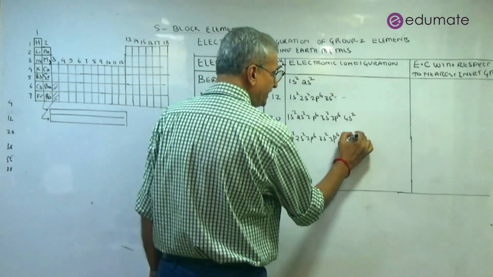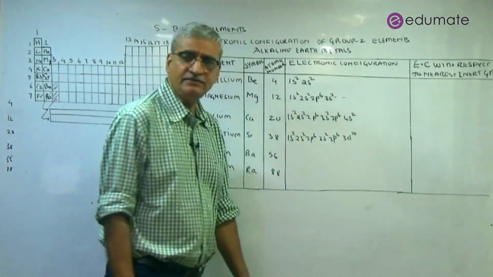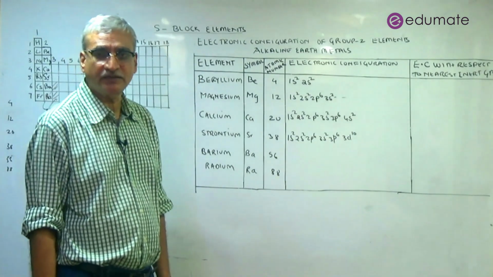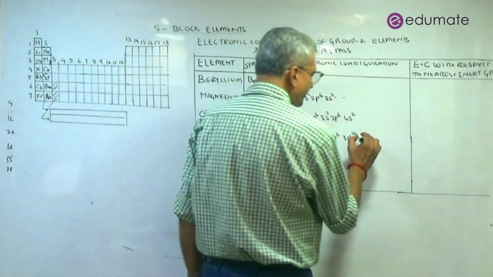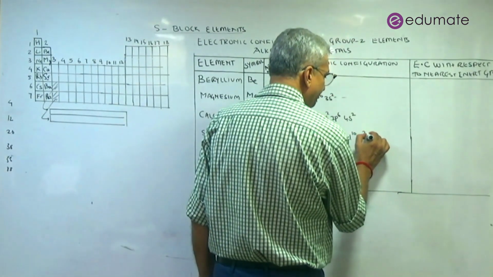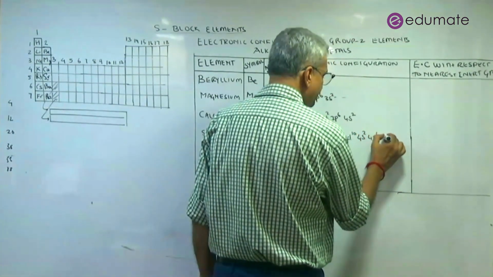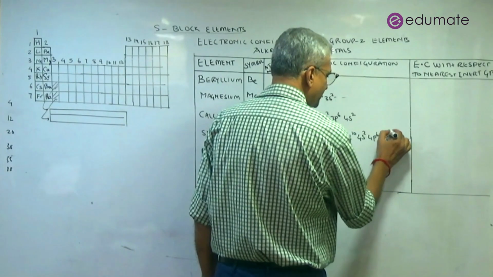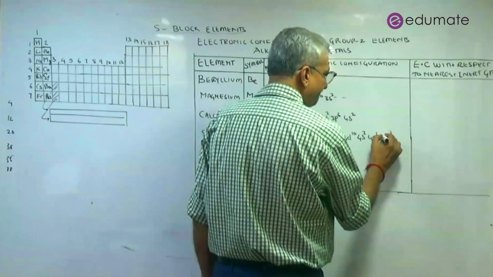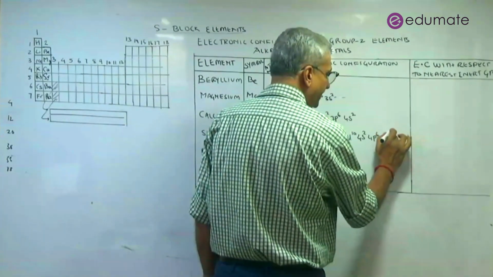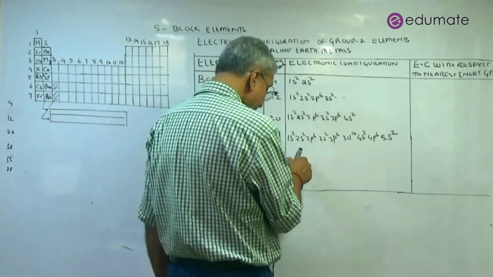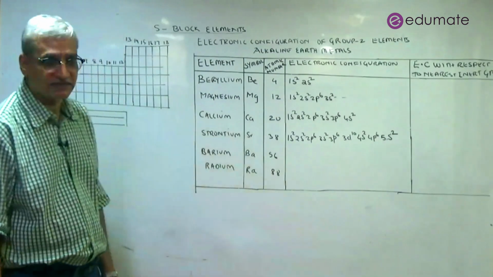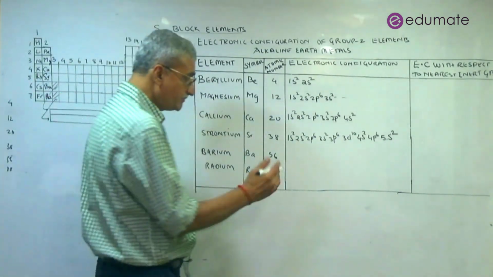Then we have 1s2, 2s2, 2p6, 3s2, 3p6. We'll have 3d10 because scandium to zinc, 21 to 30. This is 38, so 3d10 is getting filled. Then we have 4s2, 4p6, 5s2. Then we'll have 57. The next element, in fact, is where the lanthanide starts, 4f1. So this is before that.